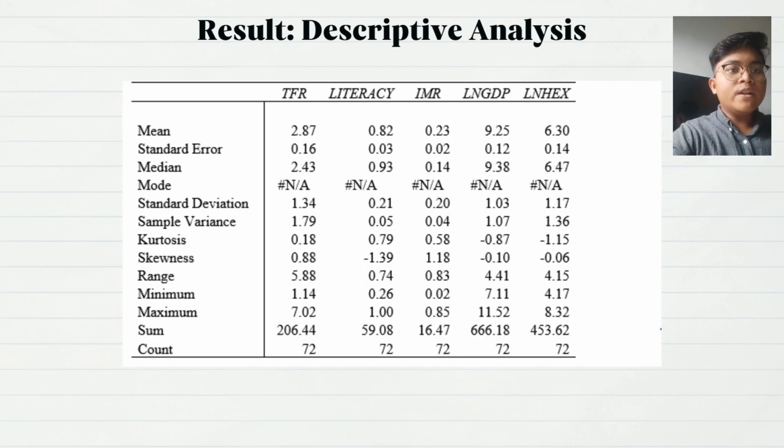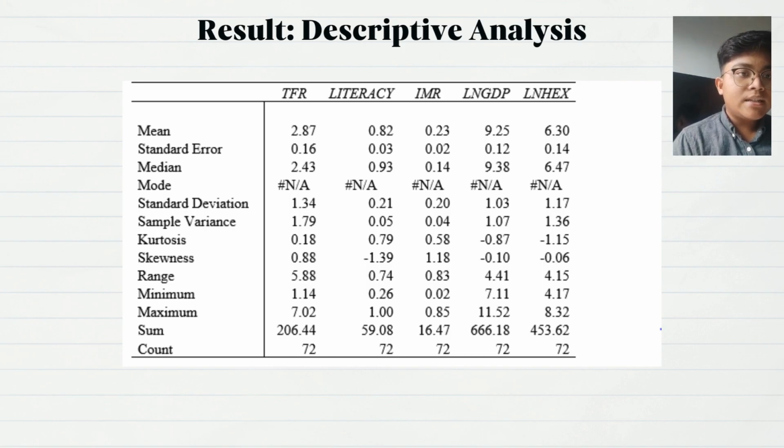Next, the average value of adult female literacy rate is 0.82 and the median is 0.93. This indicates that the level of literacy in the countries studied is quite good. For log of gross domestic product per capita, GDP, the average value is 9.25 while the median is 9.38. This also indicates that the level of GDP in the countries studied is quite good.